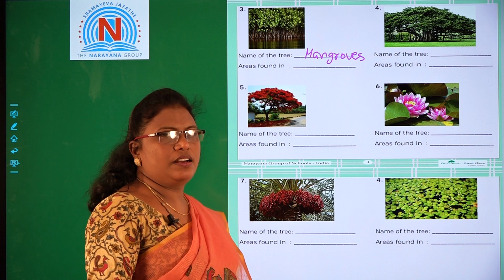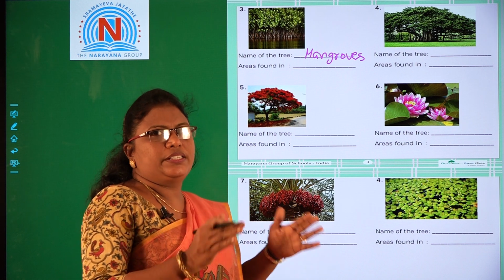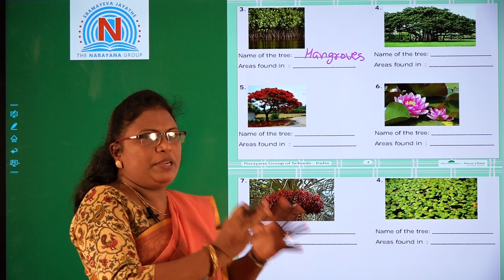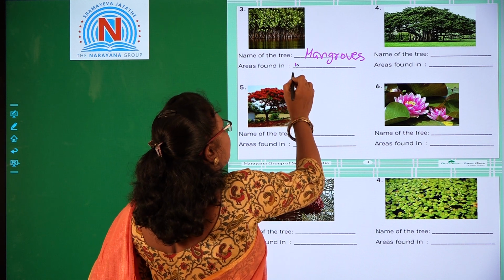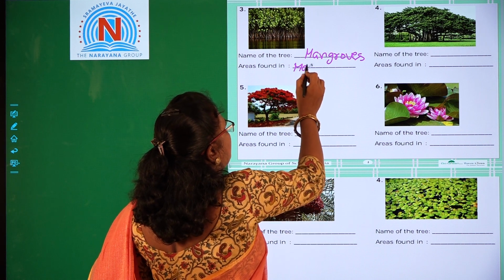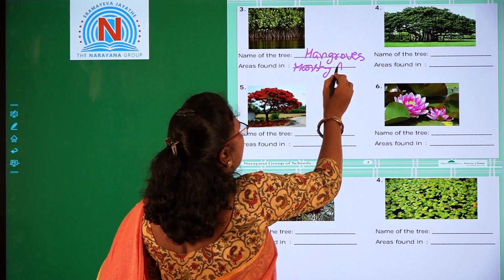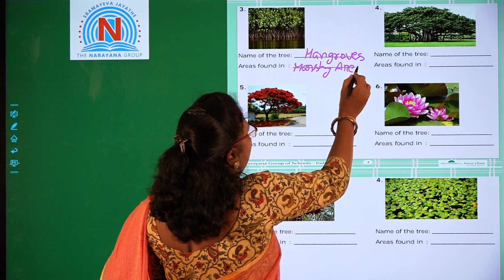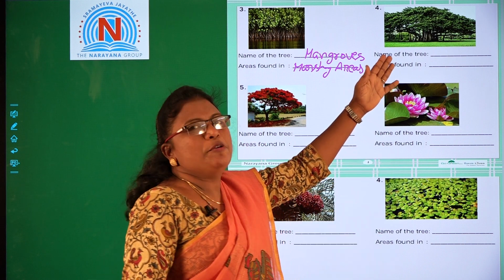Marshy areas are neither water bodies nor land, both are mixed together. That is called marshy areas. Next picture is banyan tree.